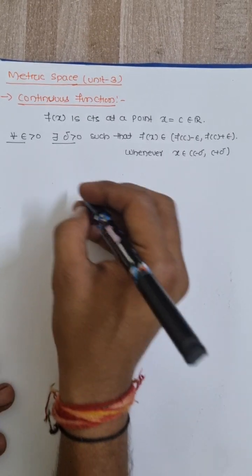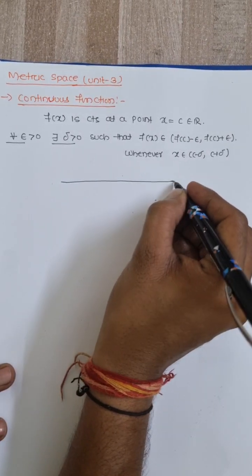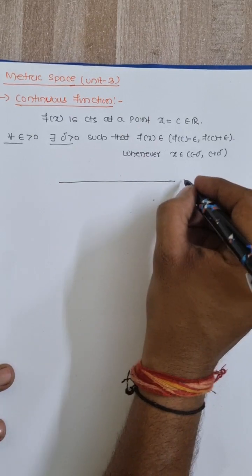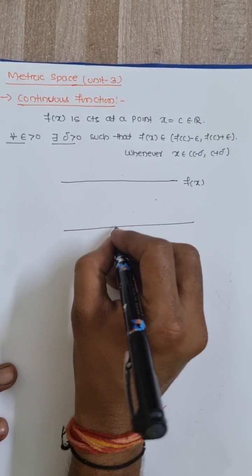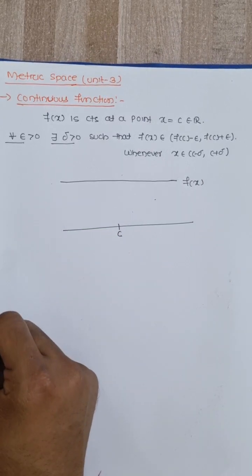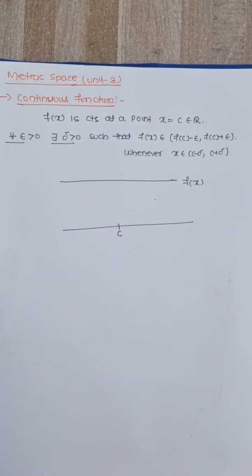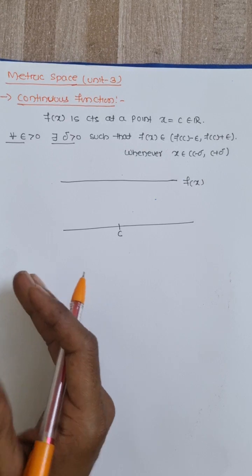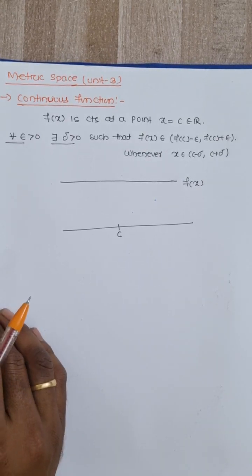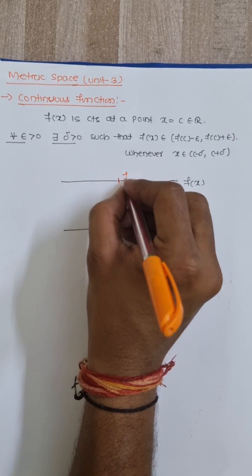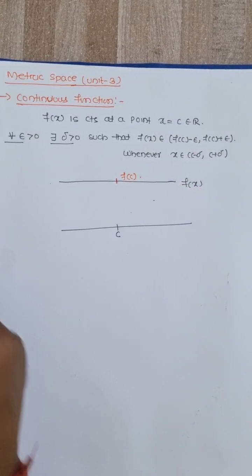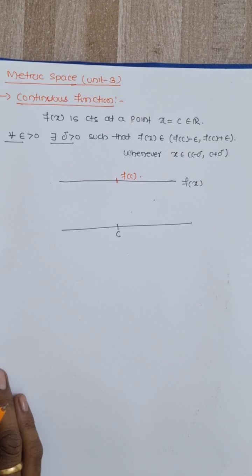So first of all, suppose I have drawn a line f(x). This is, suppose, the image line f(x), and suppose I have here the real number line where I have a point c. Suppose I have to hit this f(c).